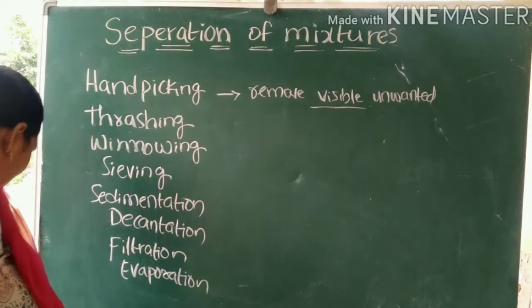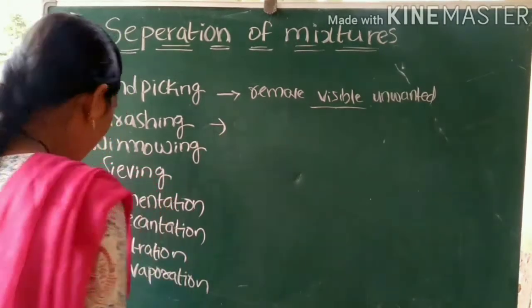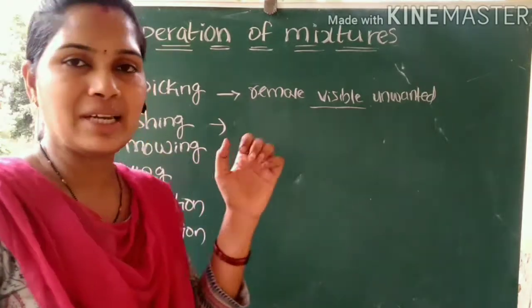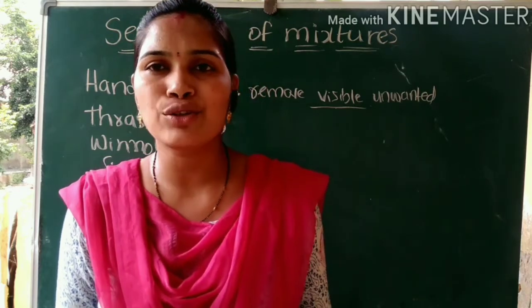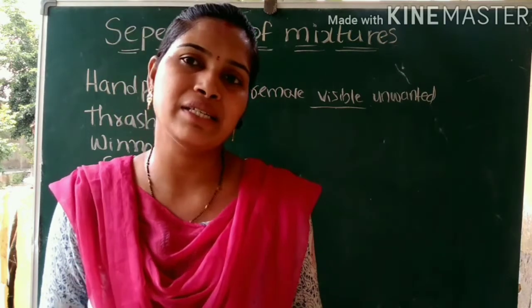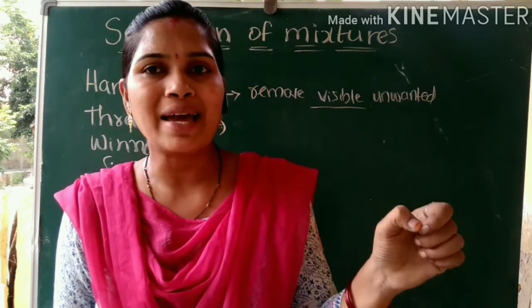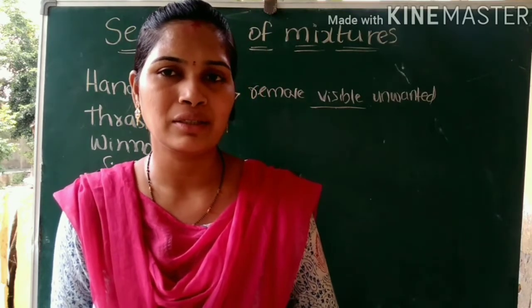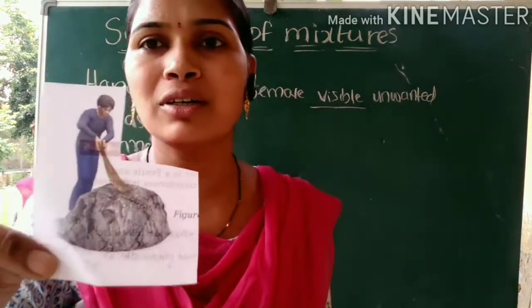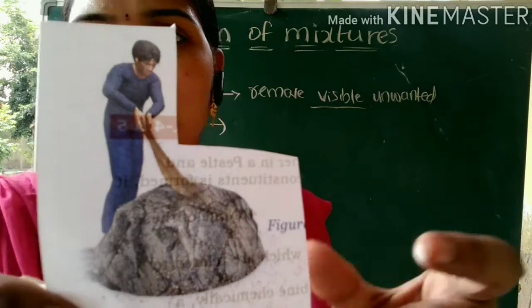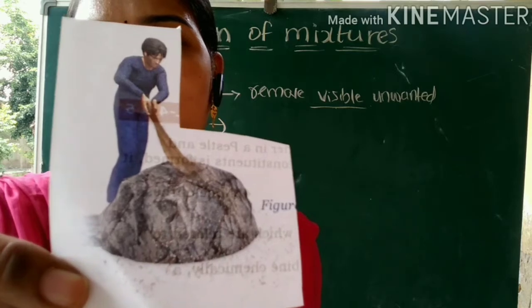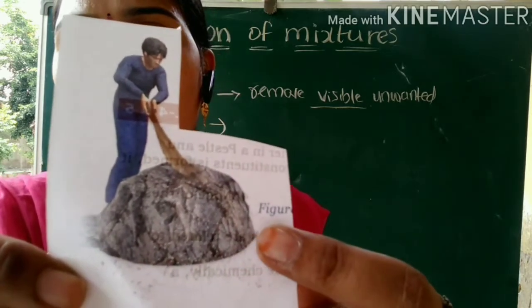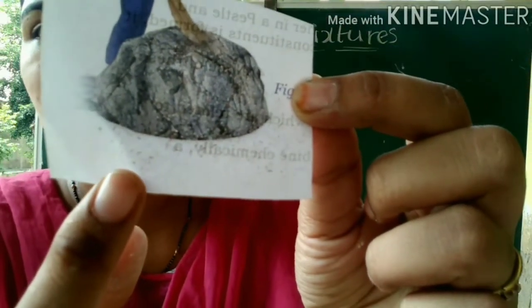Next, coming to the thrashing method. We can see this thrashing in agricultural fields. The farmers will collect a group of harvested grains, that means the stacks of harvested grains, and they thrash against a slab of rock. Then from that stack we can see the separation of the grains. For example, in this picture, the person has a stack of harvested crop and hits it against a rock. There you can see some food grains falling down, separating from that stack.